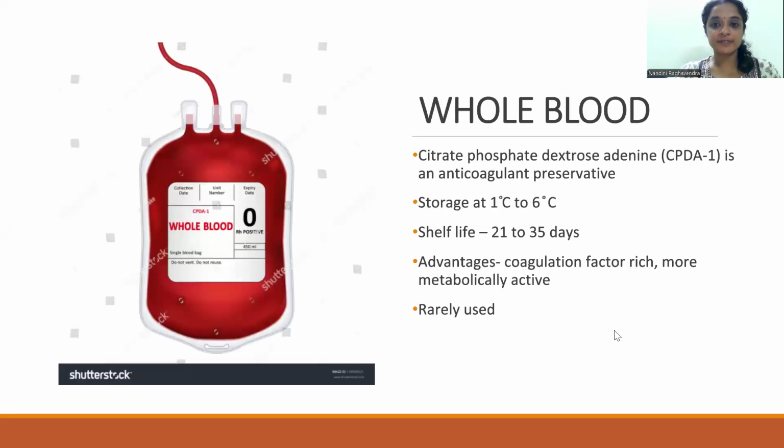Talking about the individual components, whole blood is very rarely used nowadays. We use citrate, phosphate, dextrose, adenine as the anticoagulant preservative here. It's stored at 1 to 6 degrees Celsius with a shelf life of 21 to 35 days. The advantages are it's coagulation factor rich, and it's more metabolically active when it's fresh. And if there are no other options available, it can still be considered for transfusion. However, as I mentioned earlier, it's very rarely used because we have individual components that can be replaced.